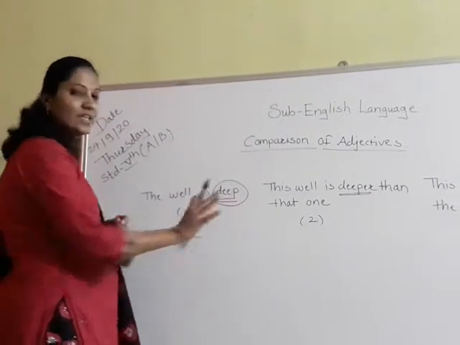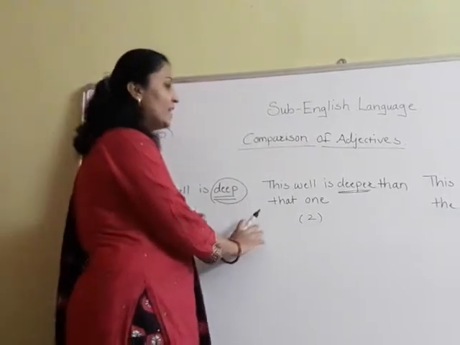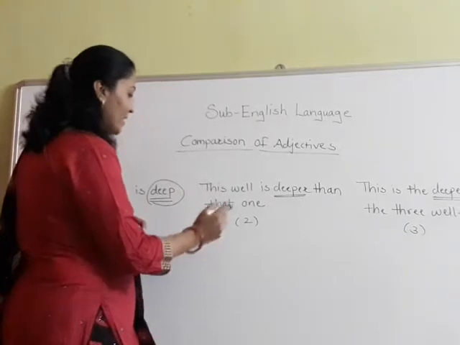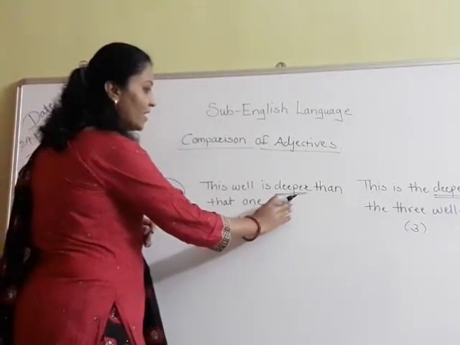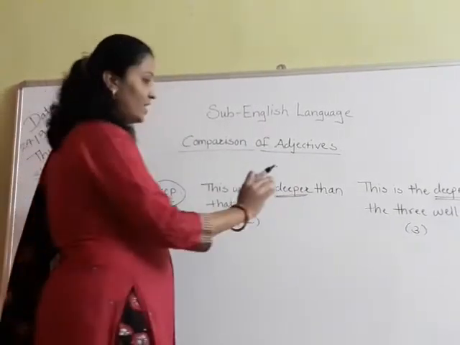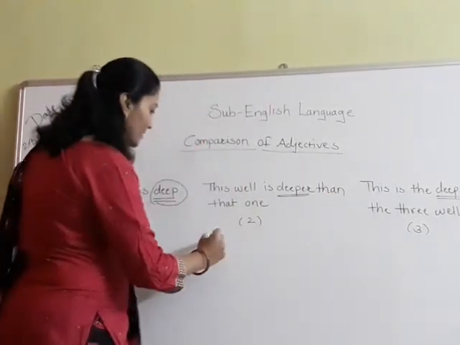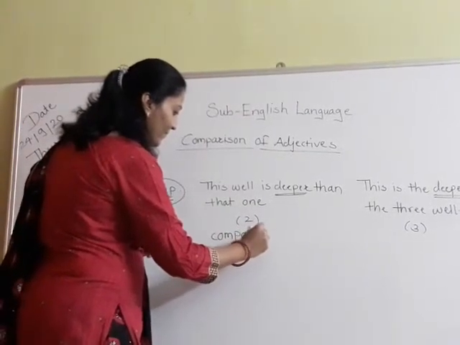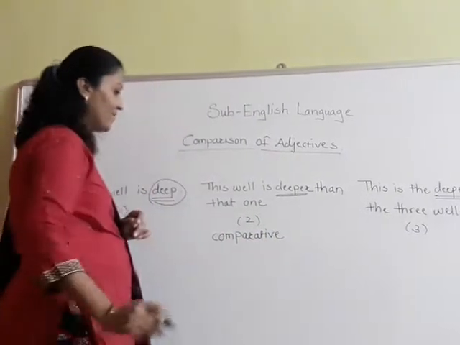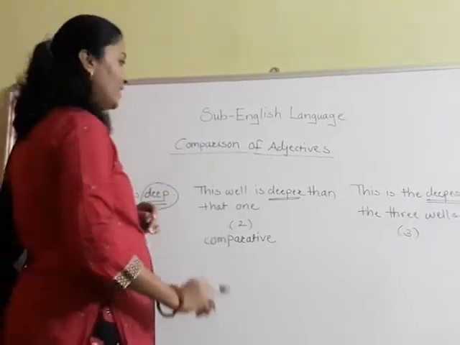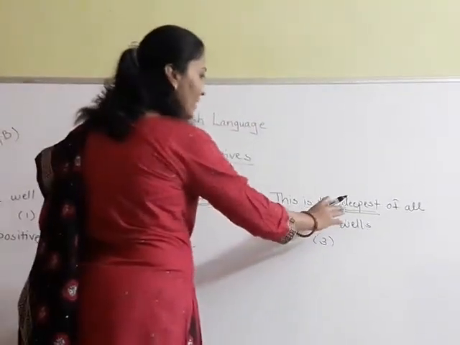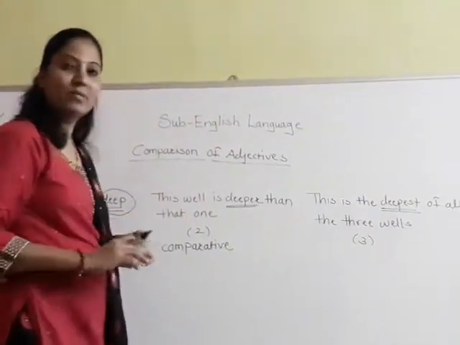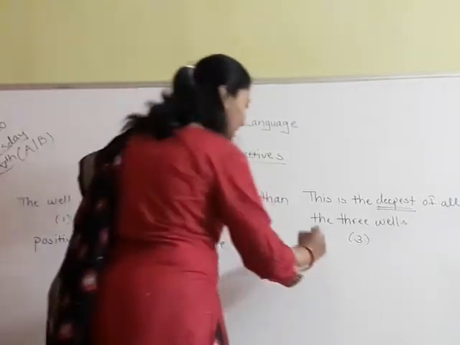Okay students? So this degree is the positive degree, when we are using just the adjective. When we are adding er to that word, it becomes deeper. Okay. So here when we are adding er to that word and using that, it becomes comparative degree. Comparative degree. And in the last one, I have added est to this word. When we are adding est to the adjective, it becomes the superlative degree. Okay?